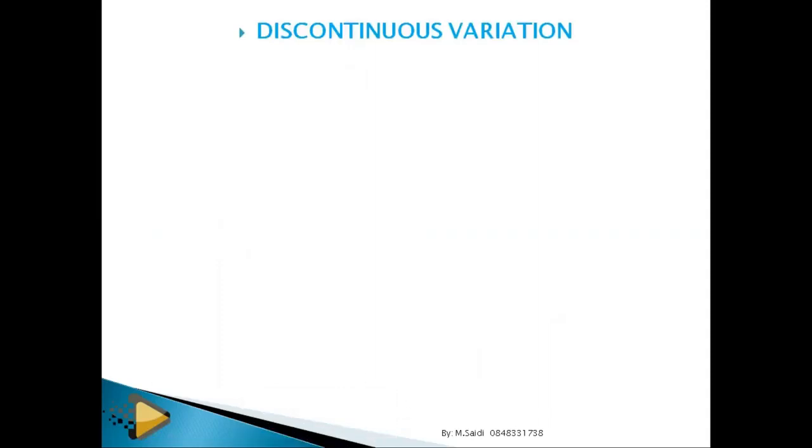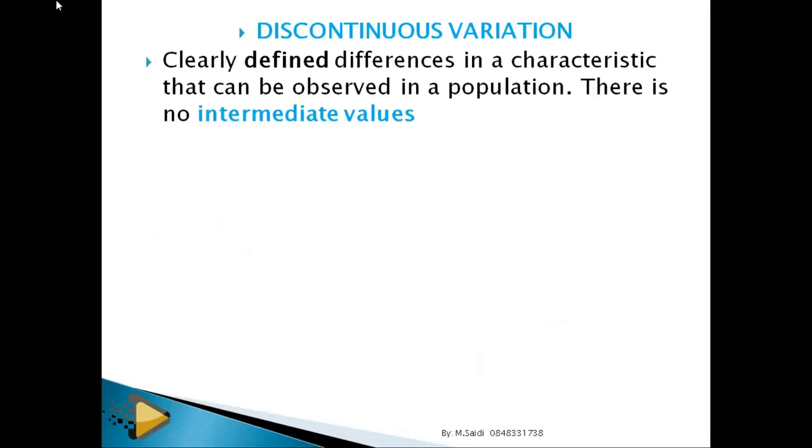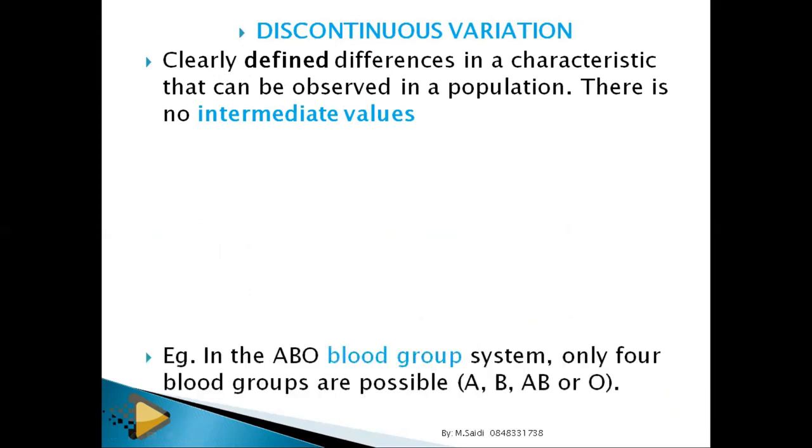Okay, then you have what you call discontinuous variation. When we talk about discontinuous variation, the environment has a very small impact on it. It means that it's not being controlled by the environment. In this case, you have characters in the population that have no intermediate values.